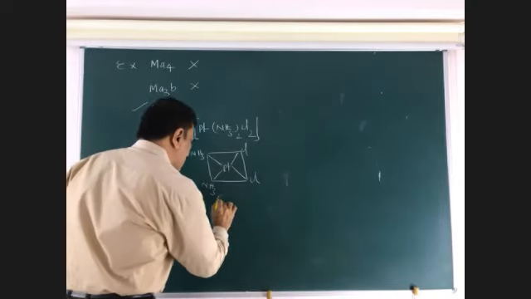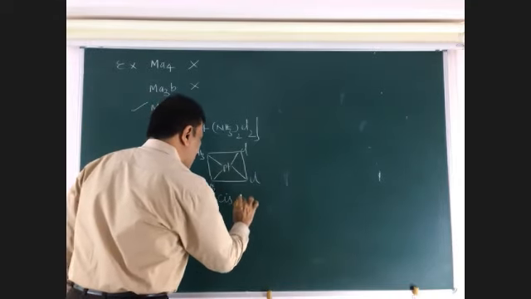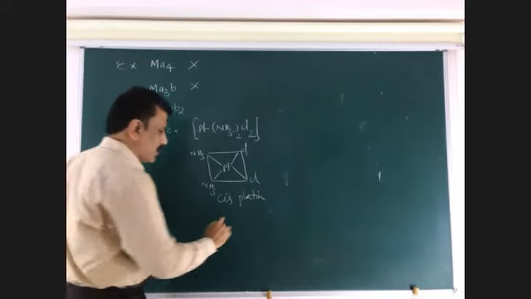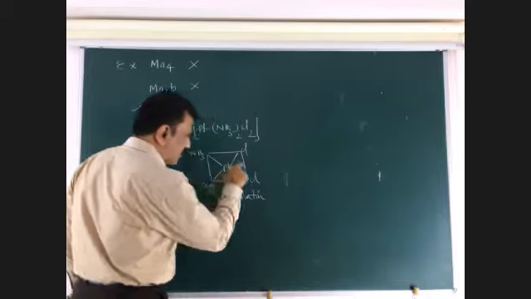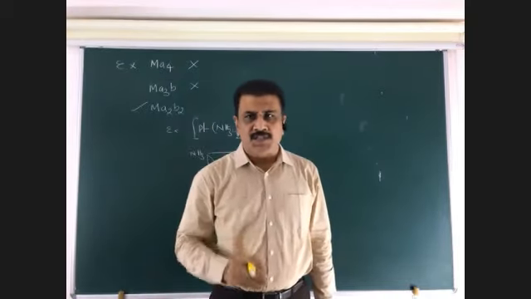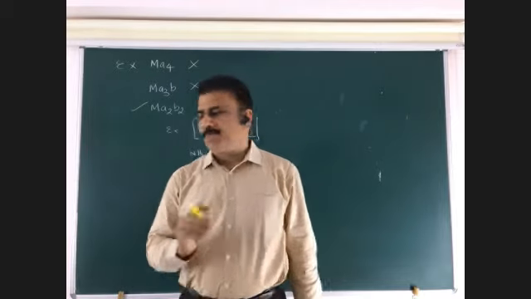This is called cis, commonly named as platinum. This complex is used for curing cancer, called cisplatin.